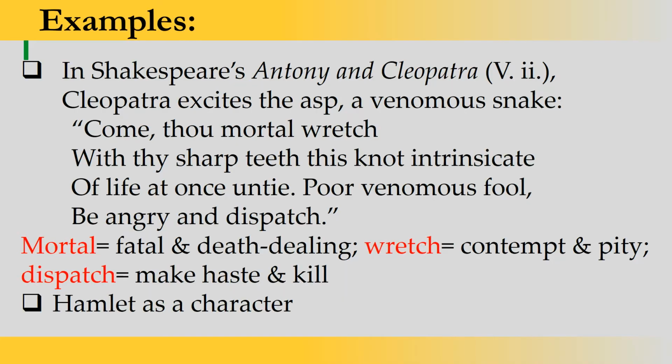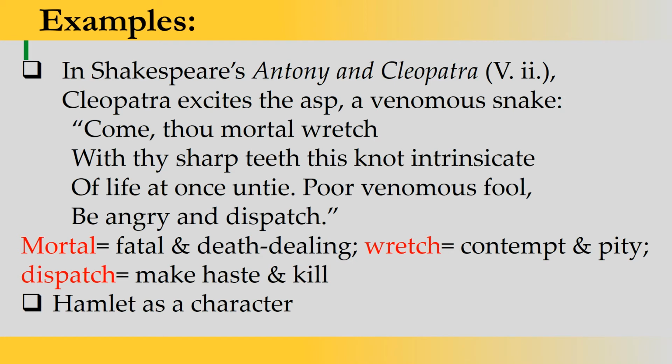In Antony and Cleopatra, Act 5, Scene 2, Cleopatra calls to the asp, a venomous snake found in Egypt: "Come, thou mortal wretch, with thy sharp teeth this knot intrinsicate of life at once untie, poor venomous fool, be angry and dispatch."